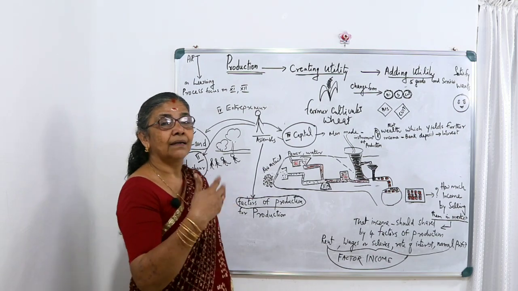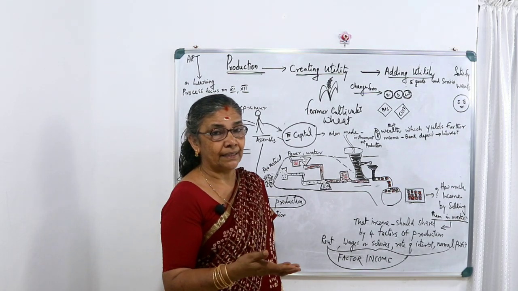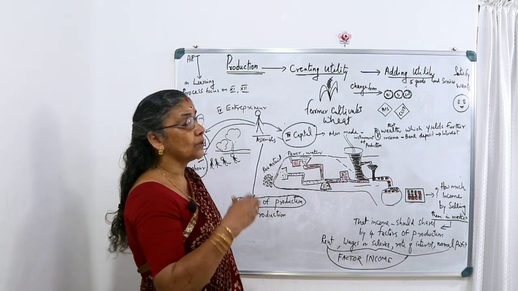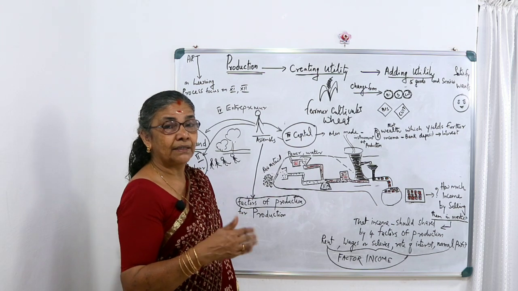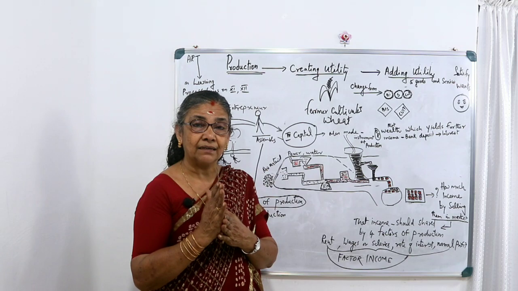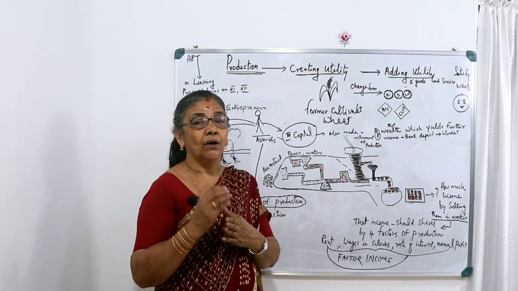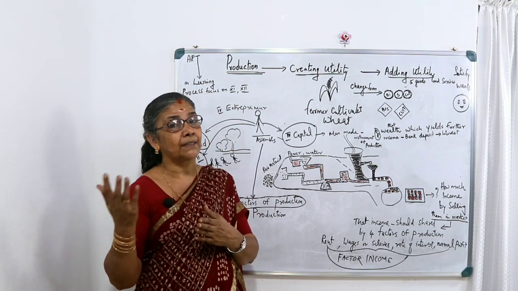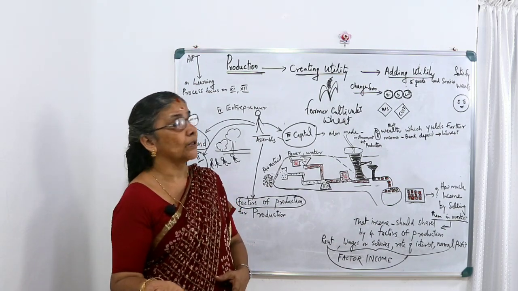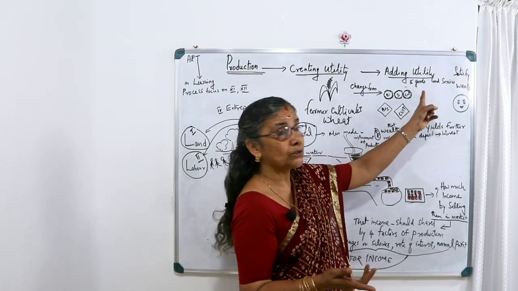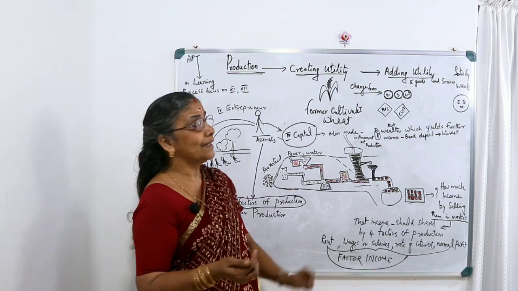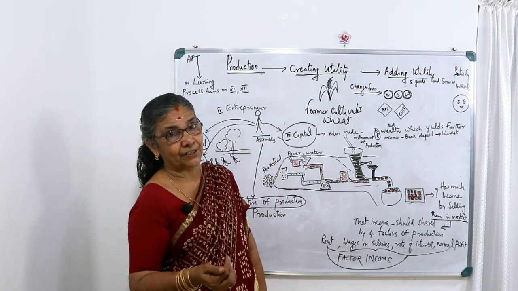Then what is adding utility? That wheat can be converted into some other forms, biscuit or wheat flour, or broken wheat. So the utility can be raised. Wheat in its raw form may not give utility to all of them. When it is converted into broken wheat or wheat flour to make chapati or puri, or converted into biscuit, it has more utility. So adding utility to goods and services which enable us to satisfy human wants, that is the definition of production.